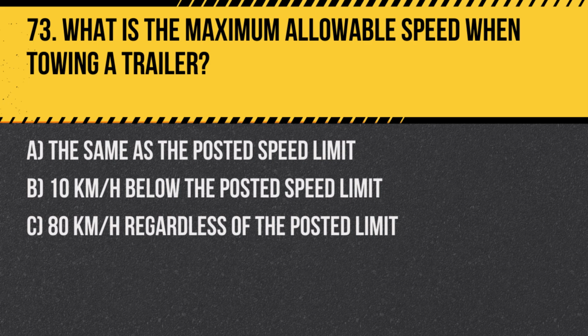A. The same as the posted speed limit. B. 10 km/h below the posted speed limit. C. 80 km/h regardless of the posted limit.